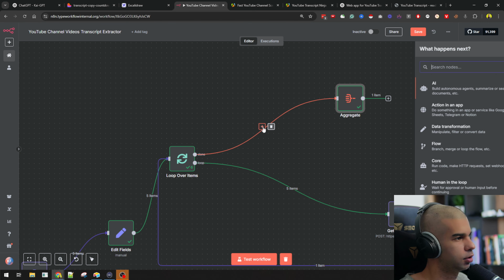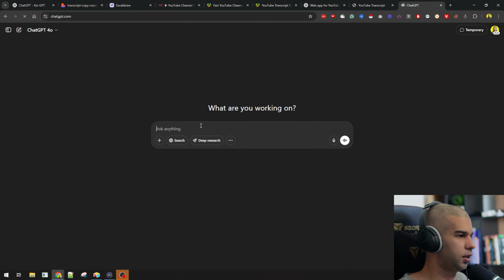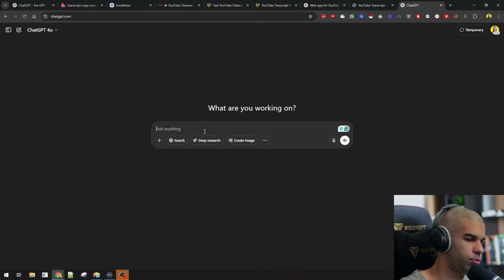So I think what I'll do is add a code node here, and let's just copy this. Let's go to ChatGPT, and let's say from the previous node in N8N, whose output is below, I want you to extract only the transcript and return these as one array with X number of items.